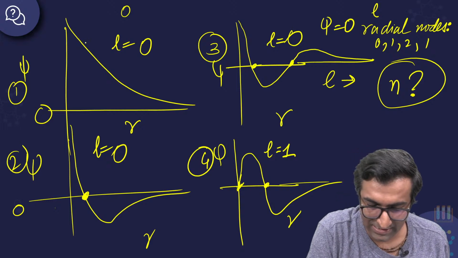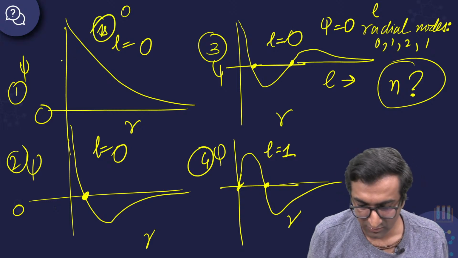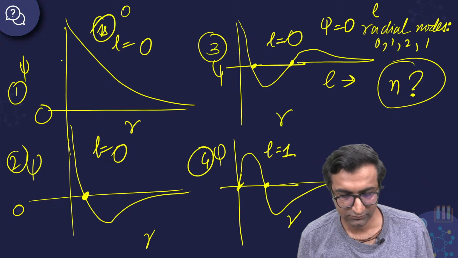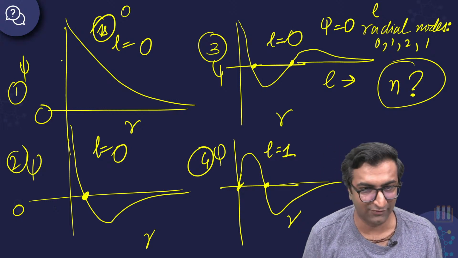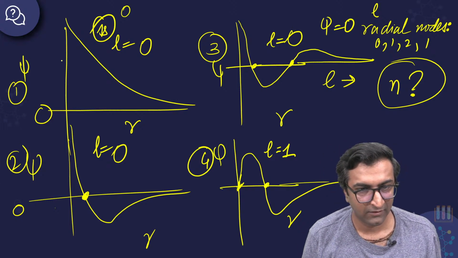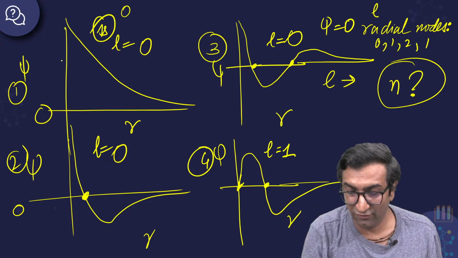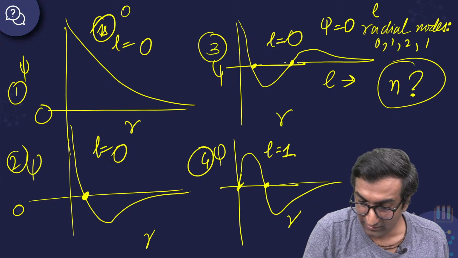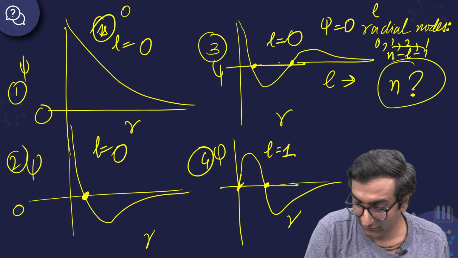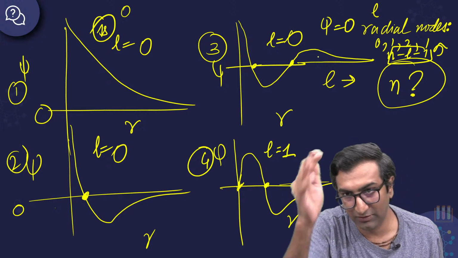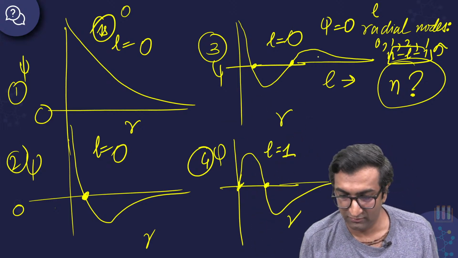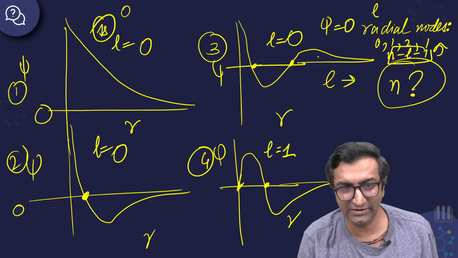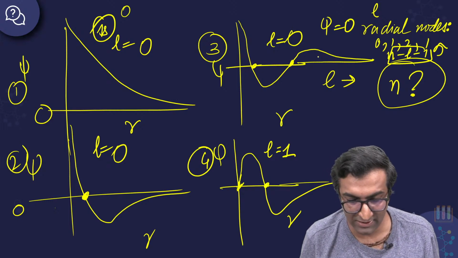Okay, Deepa is saying पहला वाला 1s है. Okay. What about the others? Can you guess now what are the N values for rest of them? Yes, Aksh, that is the formula for radial nodes. N minus L minus 1 is radial node. बिल्कुल सही. ठीक है? So using that formula, can you get the N values then? You can, right? Isn't it easy? Tell me the N values.